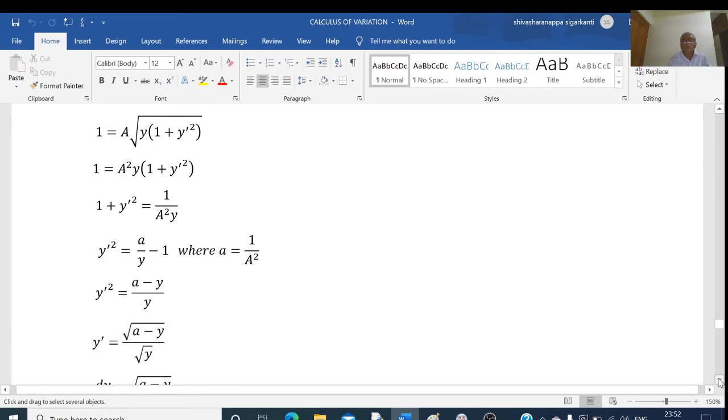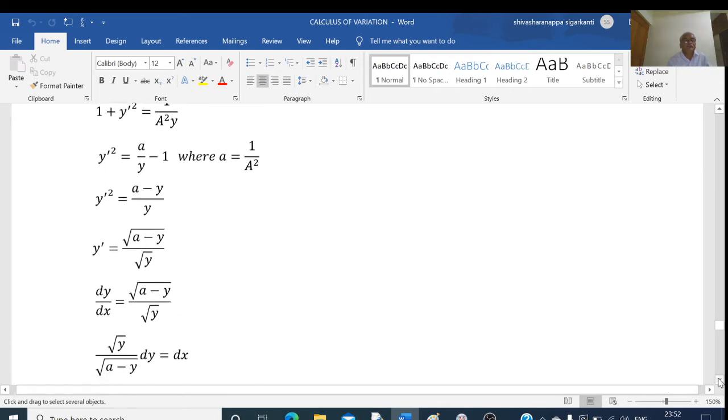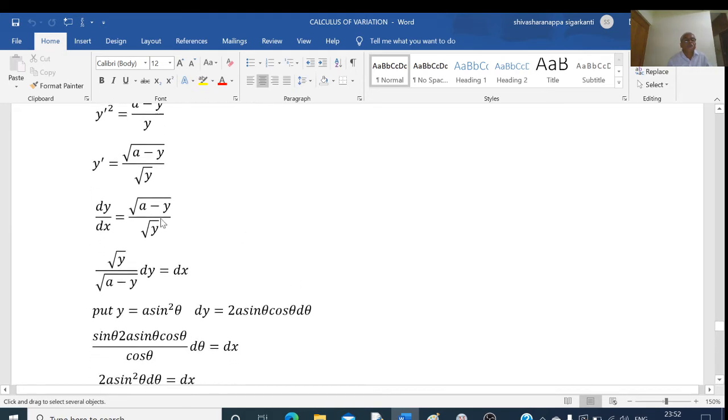That is dy by dx is equal to root of a minus y divided by root of y. Now separating the variables, root y into dy divided by root of a minus y is equal to dx. We have to integrate this.